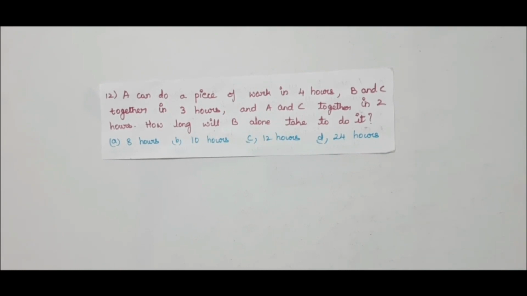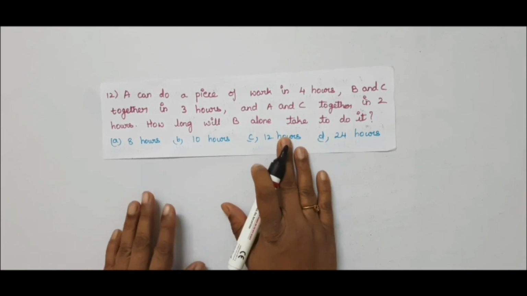Next problem: A can do a piece of work in 4 hours, B and C together in 3 hours, and A and C together in 2 hours. How long will B alone take to do it? Options given as A 8 hours, B 10 hours, C 12 hours, D 24 hours. So in this problem he has given the time.